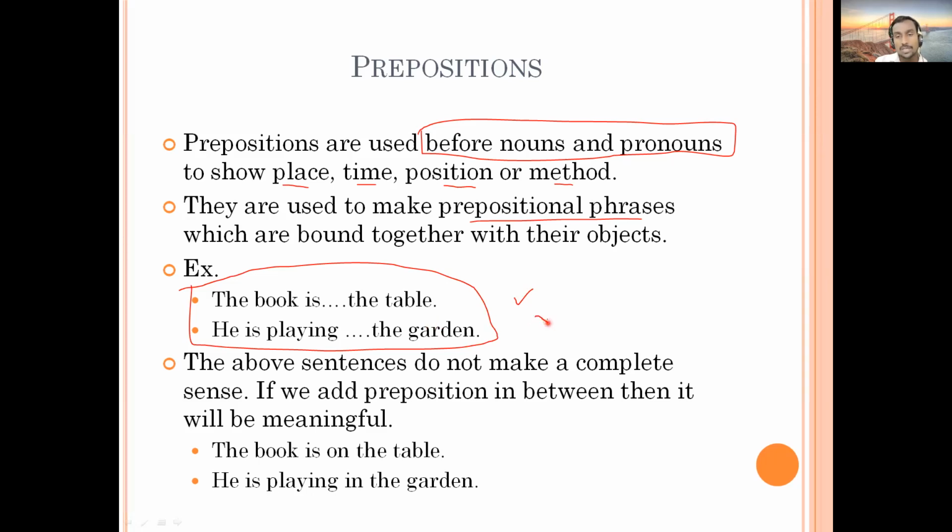If you use them without prepositions, you will not understand the complete meaning of the sentences, what the speaker is trying to convey. There can be confusion, there can be ambiguity, and it won't be clear what the speaker is trying to say. But with a preposition, you'll get it exactly. The above sentences do not make complete sense. If we add a preposition in between, they become meaningful. We added 'on' here and 'in' here, and the sentences became meaningful.